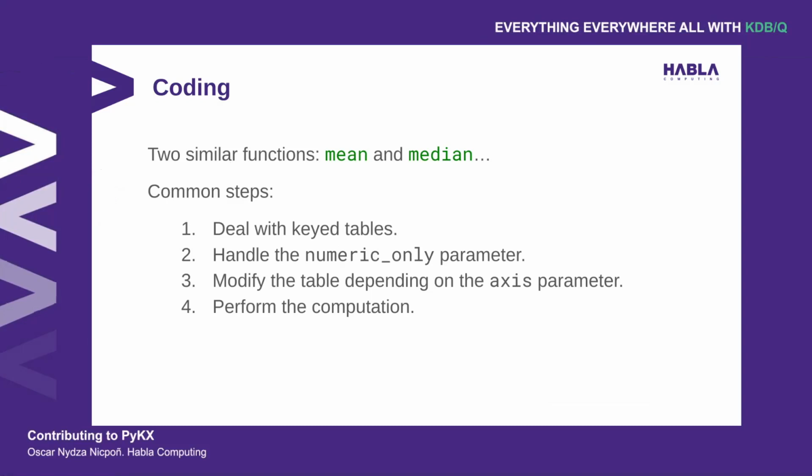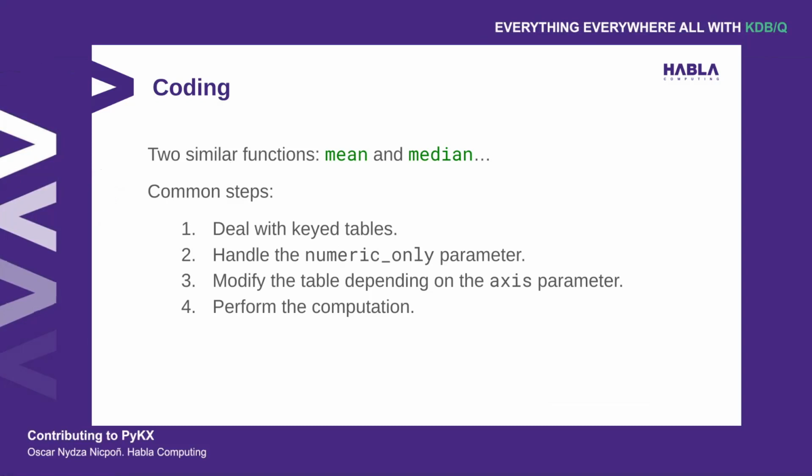In our case, we located two very similar functions. Those were mean and median, and the reason that they are very similar to what we want to accomplish with our standard deviation function is because they have very similar parameters. We already saw that mean accepts the axis and numeric only parameters, but median does so as well.